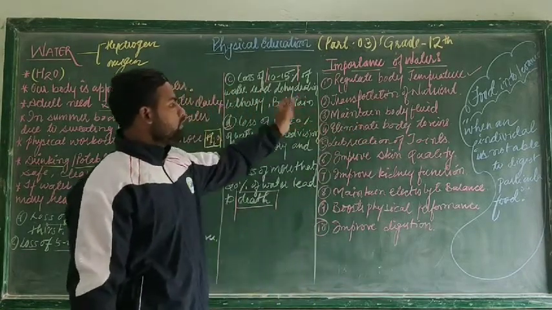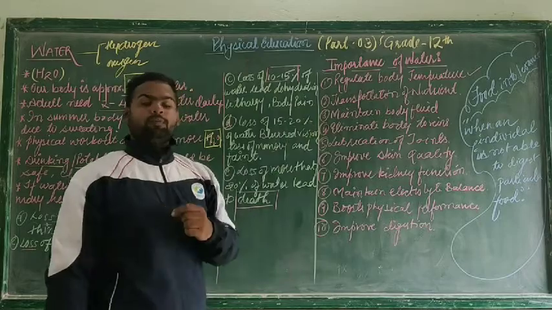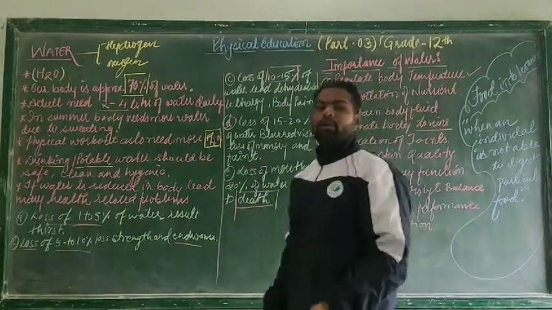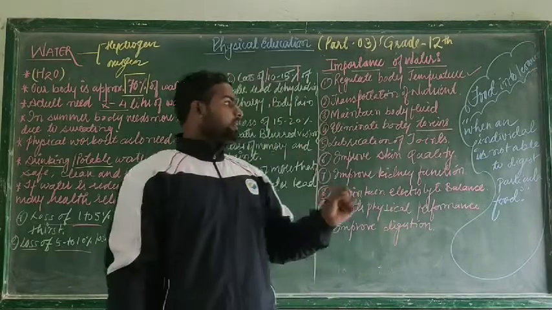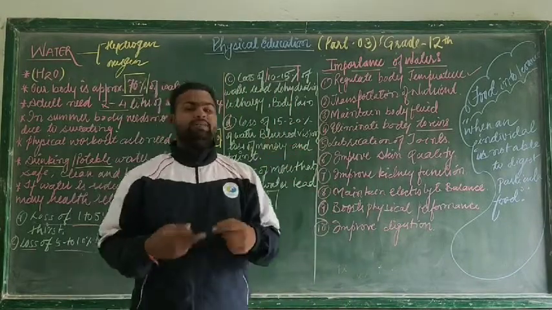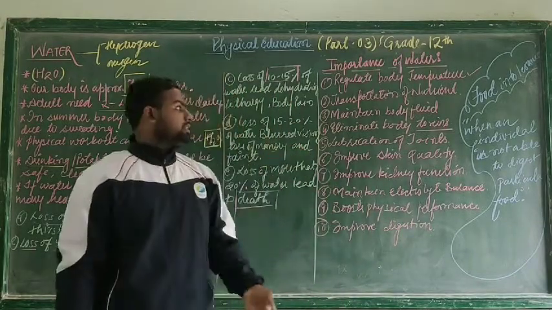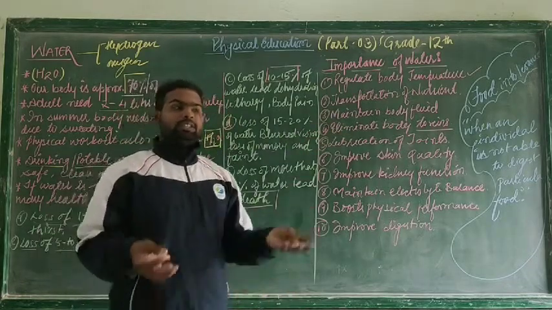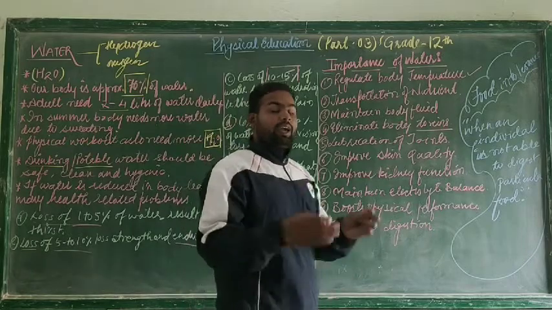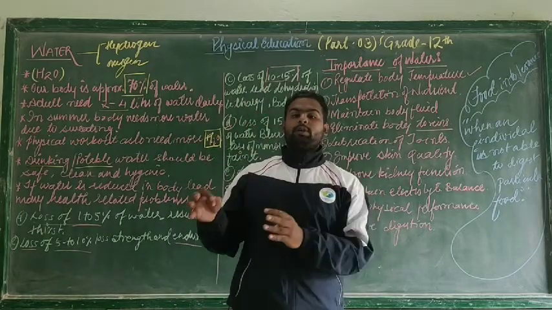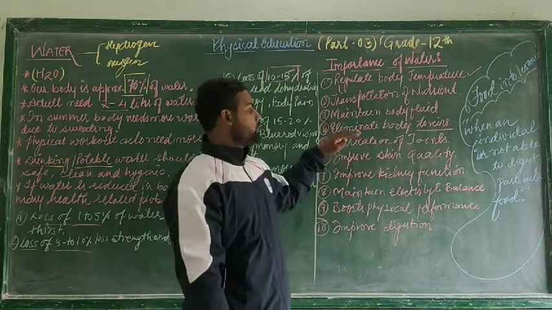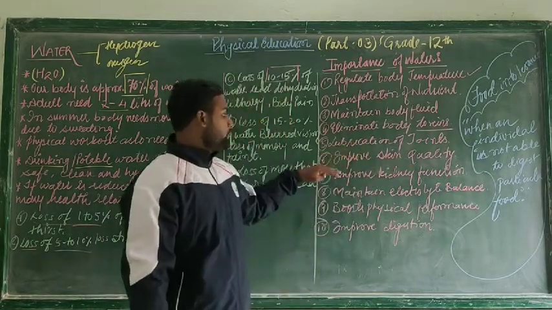So it helps in eliminating toxins from the body also. Now what is this toxin? Whenever I am talking about toxin, it is totally related with the elimination of nitrogenous waste. When we eat food, there is a lot of nitrogenous waste in our body, and then this nitrogenous waste is removed through excretion. So water helps to remove toxic substances from our body.